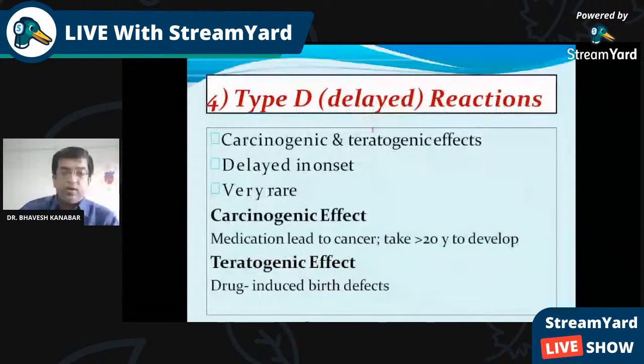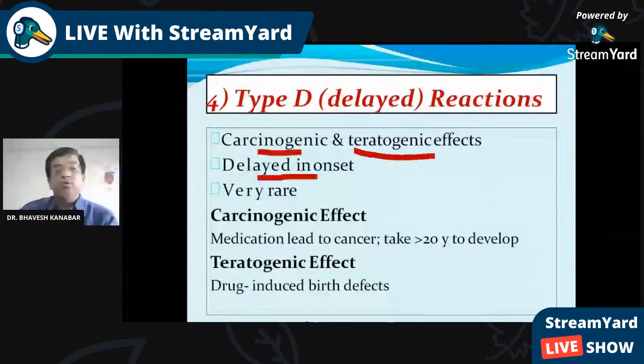Type D, delayed. D is for delayed. It can be a carcinogenic or teratogenic effect. Carcinogenic means a cancer-producing effect: because of the drug, there can be cancer. This is delayed in onset, suppose after very long term, 5 years, 10 years. So these are delayed in onset and very rare. Just remember both names, carcinogenic and teratogenic.